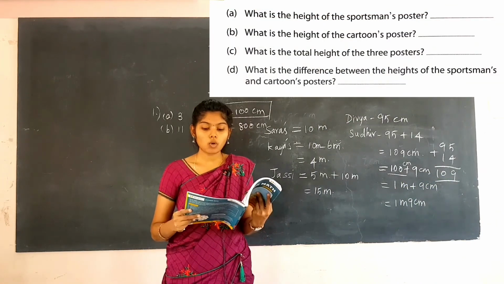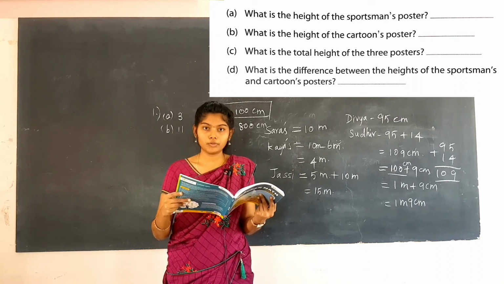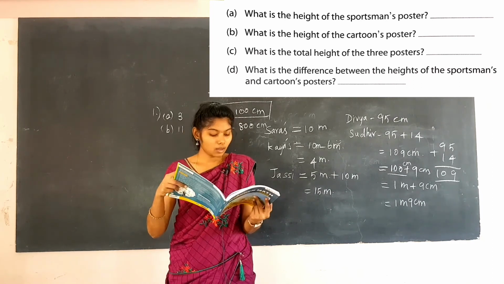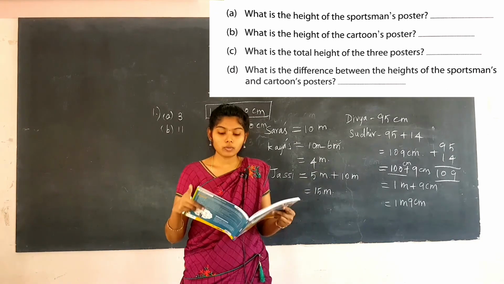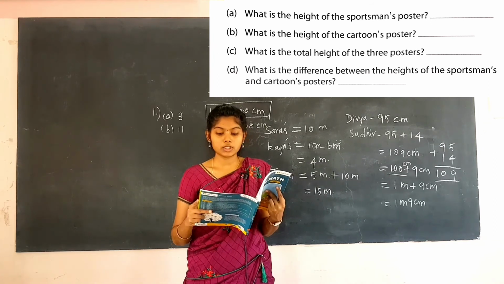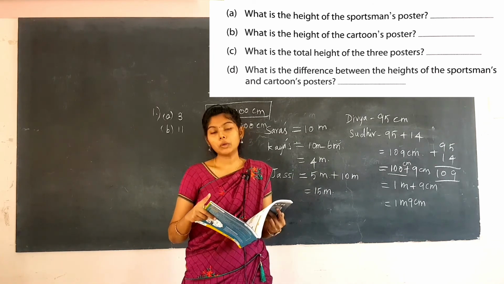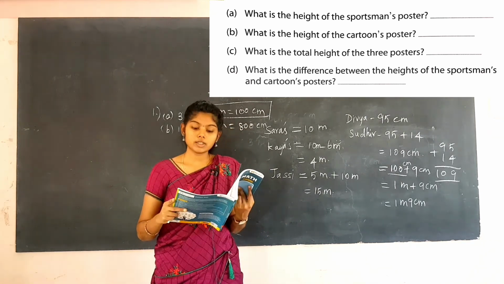What is the height of the sportsman's poster? You have to find it by subtracting the number, because it is given as 1 meter shorter than the poster of the horse. So you subtract that number, then you will get the answer. What is the height of the cartoon's picture? You are going to add that number to the horse number, so you will get the answer for the cartoon's picture.